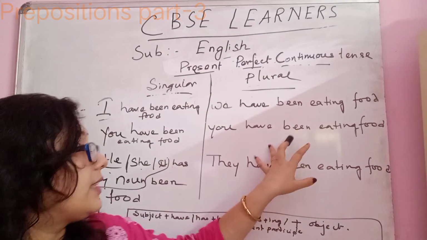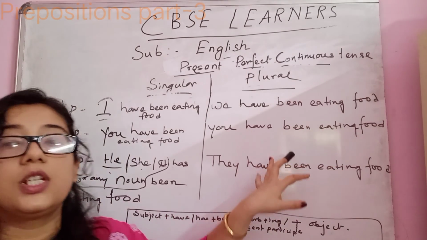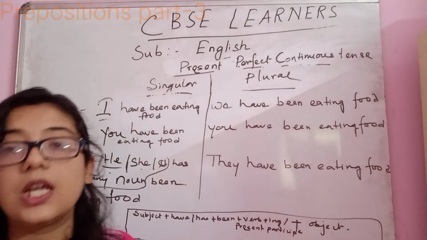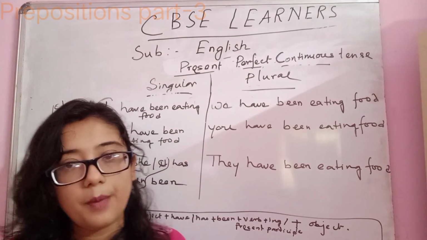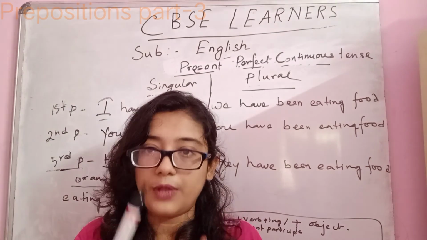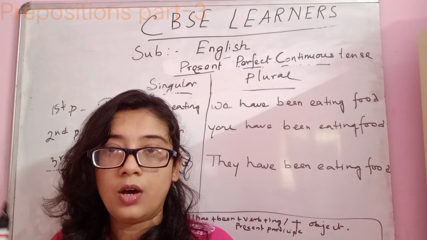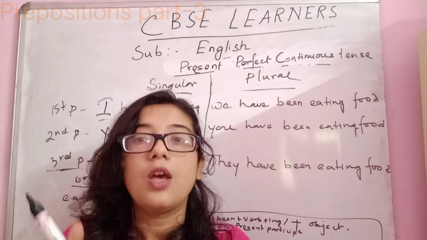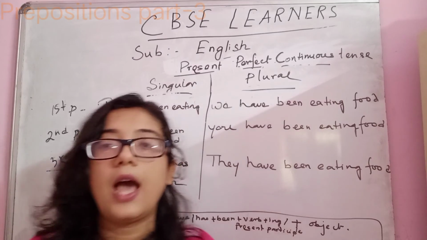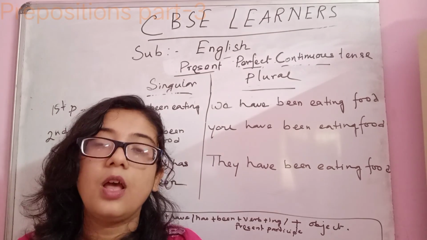When you are using this one as a question, then have comes first as a question. You are using been plus the same verb plus ing, and the same form will come in the present perfect continuous. When you want to make an interrogative sentence in the perfect tense, you have to say, have you gone to, or have you visited that place, or like that.